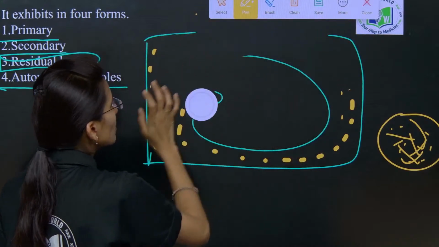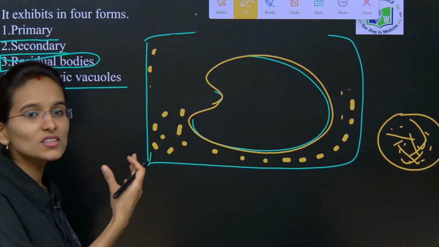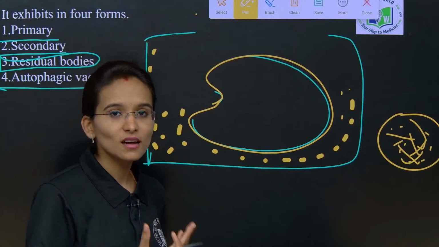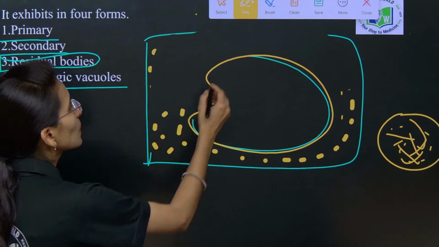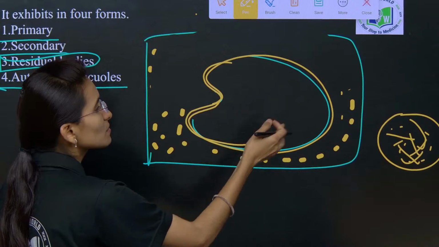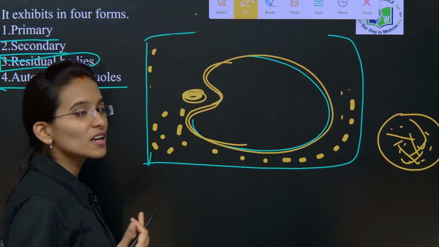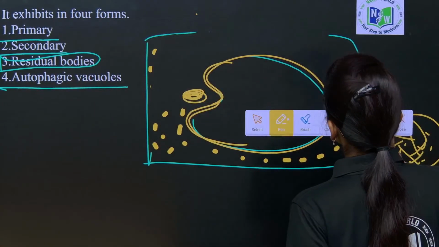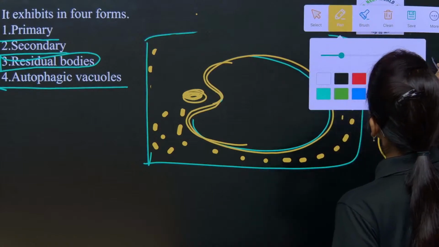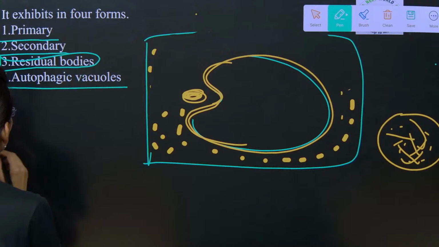This is the plasma membrane. Just imagine this process taking place in an amoeba, as we have studied in endocytosis and exocytosis. This is going to be the plasma membrane of the amoeba. Here is a food particle. So the primary lysosomes are the first formed lysosomes, those freshly formed or newly formed lysosomes. That is called the primary lysosomes. I am writing it here.